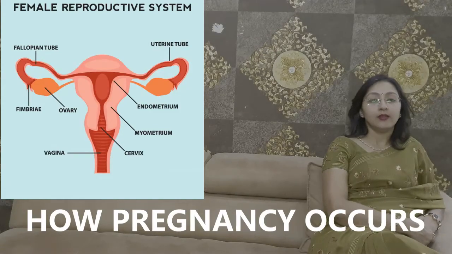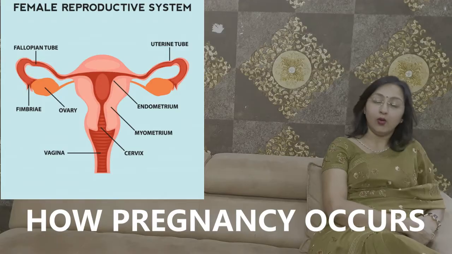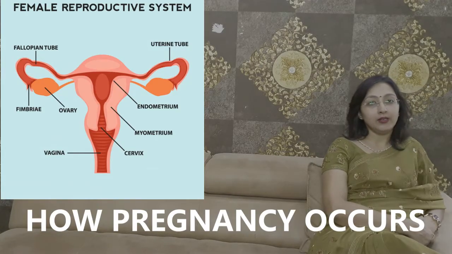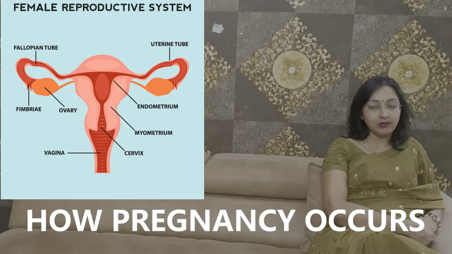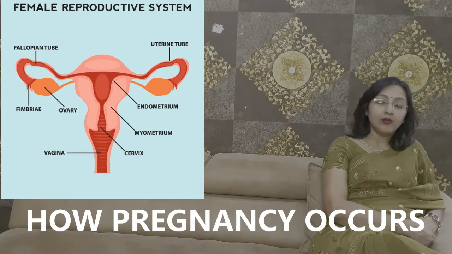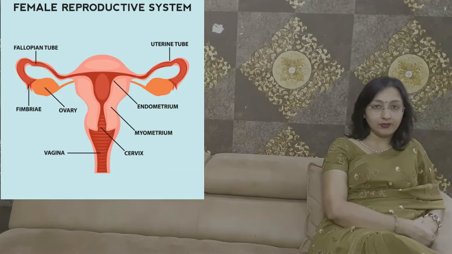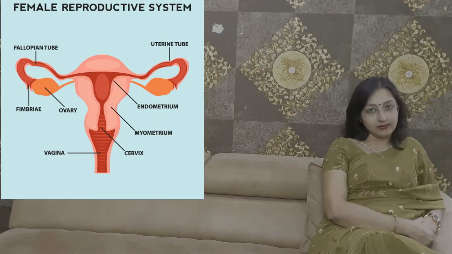Hello friends, today we will be discussing how pregnancy occurs, how conception occurs. Many a time couples come to us and say that they are planning but not getting the result out of it. So today we will be discussing how the process of pregnancy occurs. You would know that when a sperm from the male combines with the egg of a female, an embryo is formed which gets implanted inside the uterus and pregnancy occurs.